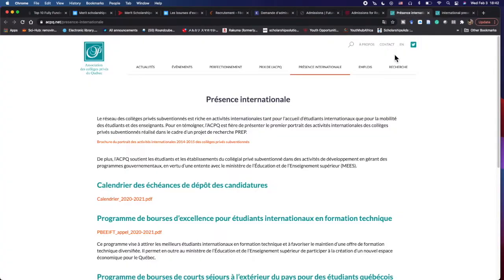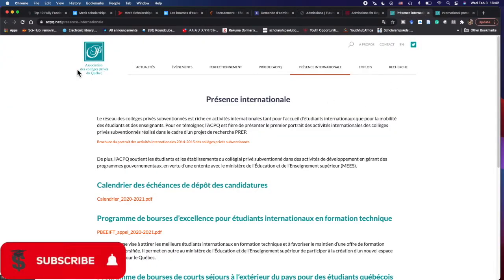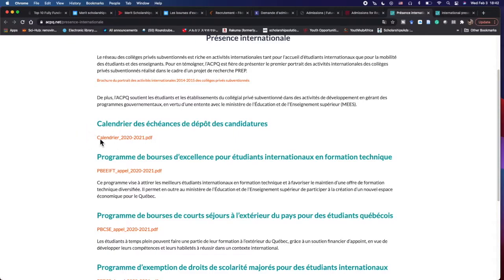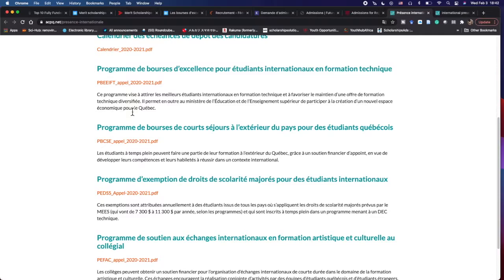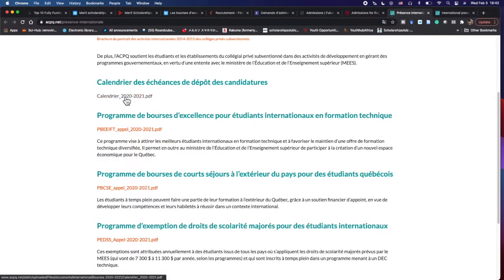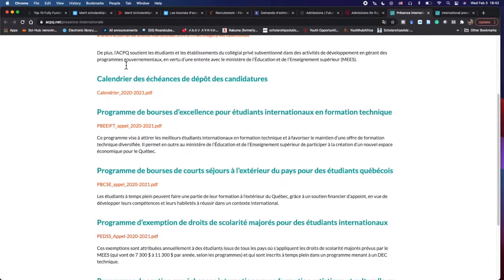So now let's go to the private schools, the Association de Collèges Privés de Québec. So if you want to go to a private school, this is the website that you have to come to. And I try to read through because this is their calendar for 2021. These are the various programs, first of all, that they have, and then they have their calendars. I looked through most of these calendars, and most of them, their deadlines already passed.